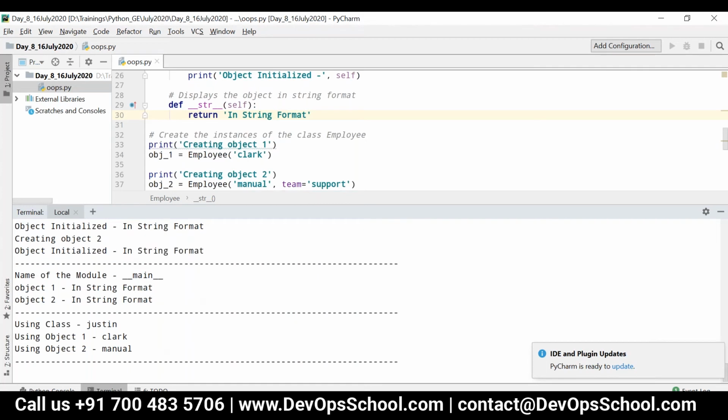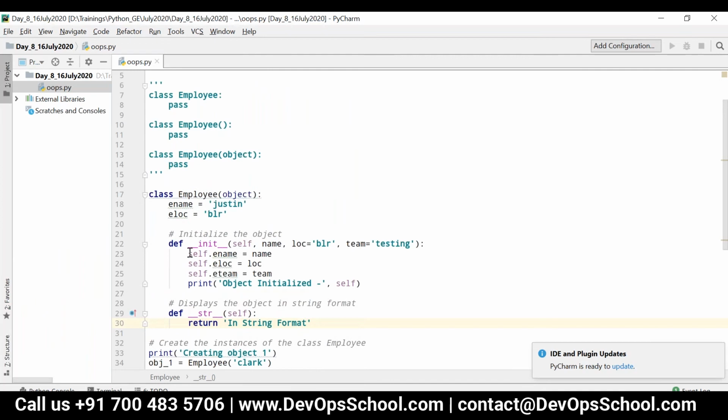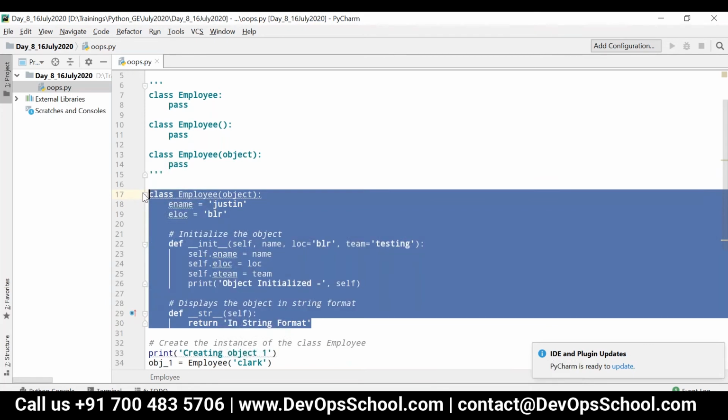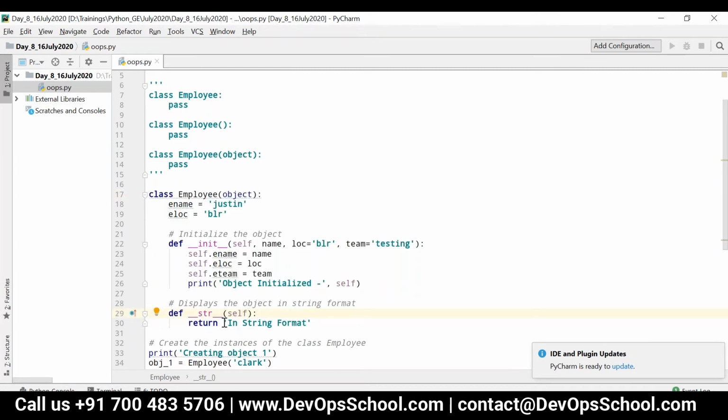This instance variable will be accessed throughout this particular class, even if the variable is private. We will talk about private variables next. Here I can just write f, which is nothing but a formatted string: self.ename from self.eloc.